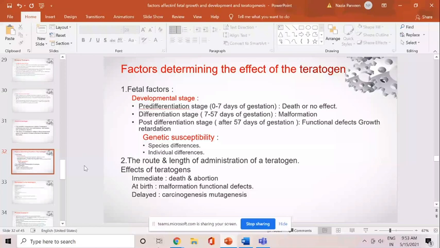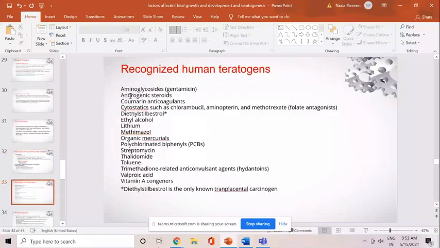Various human teratogens are aminoglycosides like the gentamicin group of antibiotics, androgenic steroids, warfarin, cytostatic agents like chlorambucil, aminopterin, methotrexate, diethylstilbestrol, ethyl alcohol, lithium, methimazole, polychlorinated biphenyls, streptomycin, thalidomide, toluene, valproic acid, vitamin A congeners. So all these can result in fetal affection.